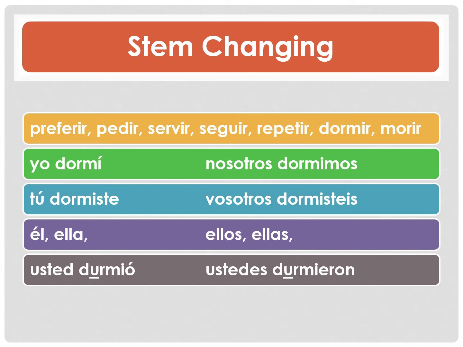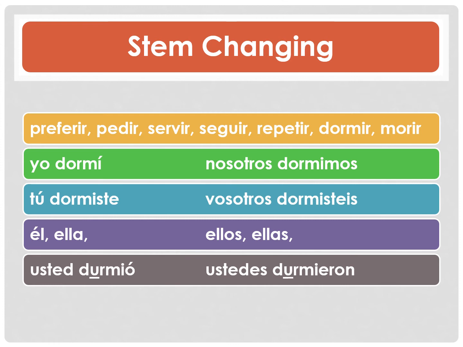All right, let's take a look at some stem changing verbs. Preferir, to prefer. Pedir, to ask for or to order. Servir, to serve. Seguir, to follow. Repetir, to repeat. Dormir, to sleep. Morir, to die. So the first 5 verbs are E to I stem changers, and the last two are O to U stem changers. So these change a little bit different than in the present tense. In the preterite tense, the stem change is just in the bottom 2 conjugations, third person singular and third person plural.